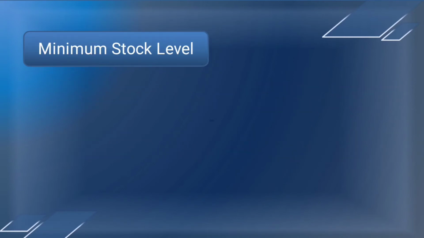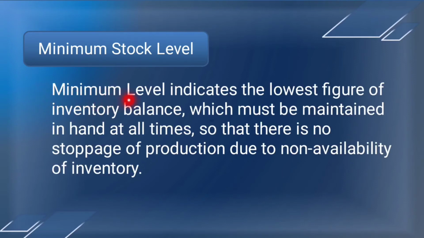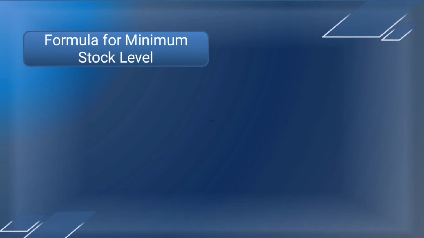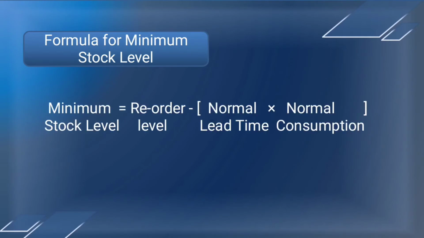Now let us understand what is minimum stock level. Minimum level indicates the lowest figure of inventory balance which must be maintained in hand at all times so that there is no stoppage of production due to non-availability of inventory. Formula for minimum stock level. Minimum stock level is equal to reorder level minus normal lead time into normal consumption.